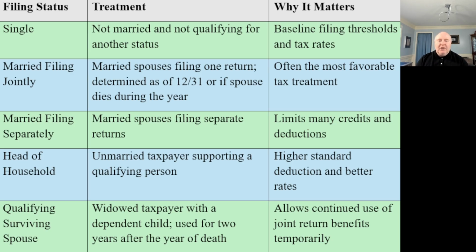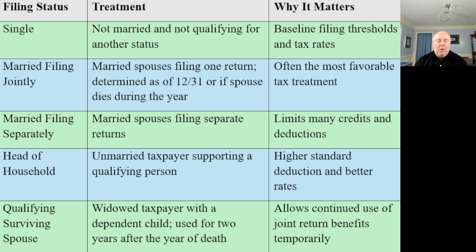If you're meeting these requirements, then you can go ahead and file as head of household, even though you're still married at that time. But you can't have lived with them within the last 6 months, and they can't have any intent of really returning, and you have to have that qualifying child or qualifying person that will allow you to go ahead and take that status. But that would be a head of household status.